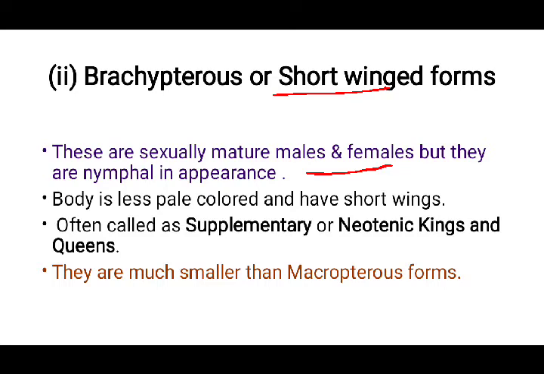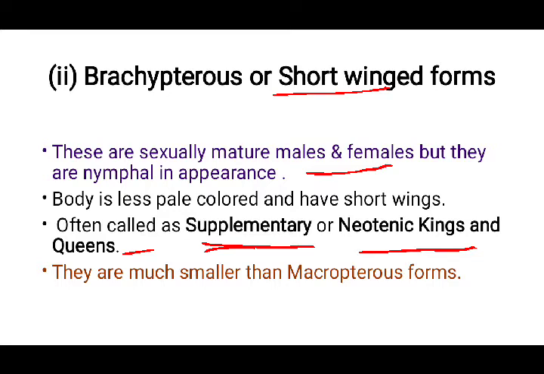Often they are also called supplementary or neotenic kings or queens. Why do they call them supplementary kings or queens? Because suppose the royal pair, meaning the royal king and queen, died in the colony. In order to regulate the population of the termite colony, these supplementary king and queen will take the responsibility of the royal king and queen. That's why they are called supplementary queen and king.